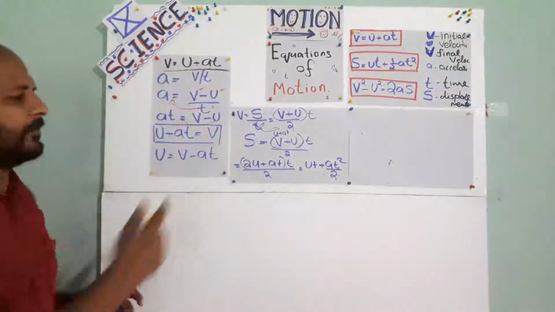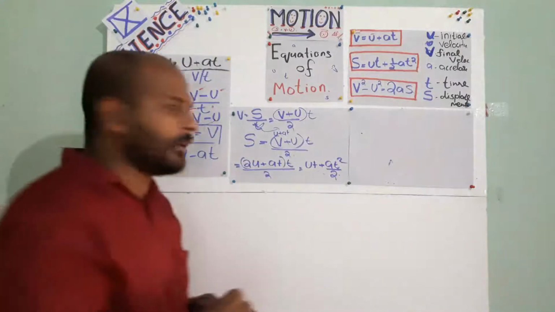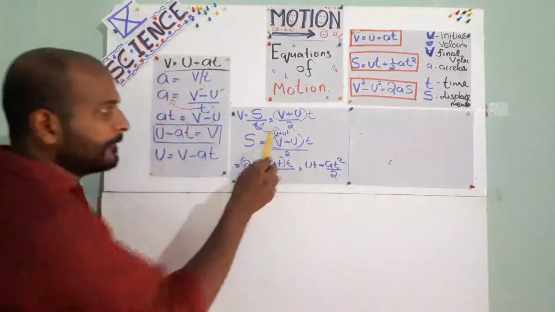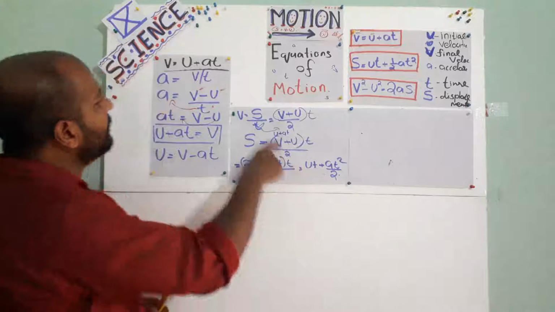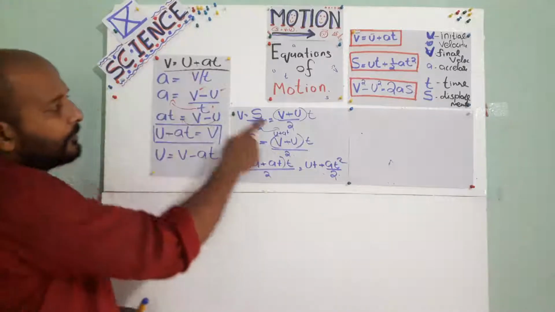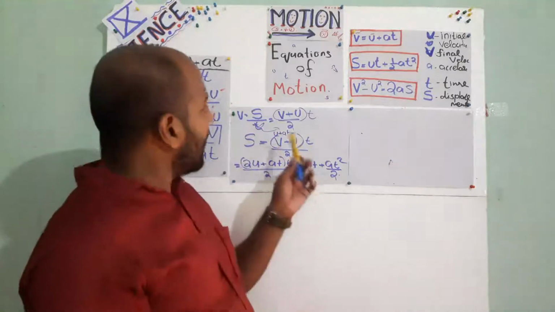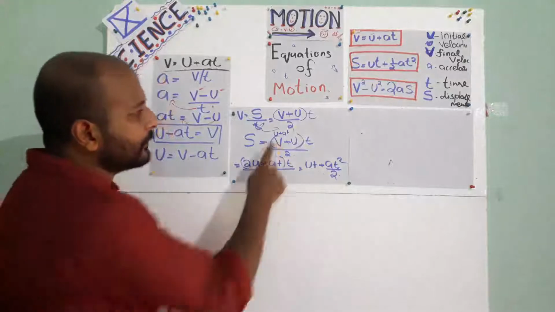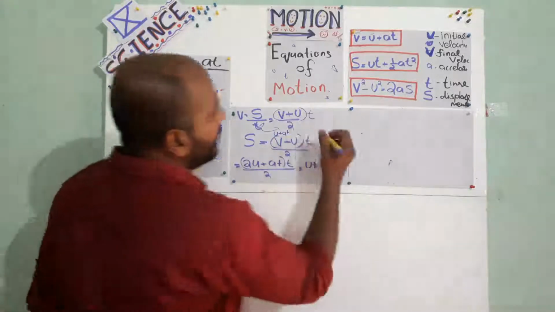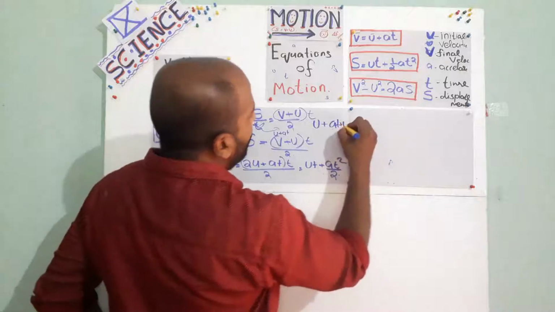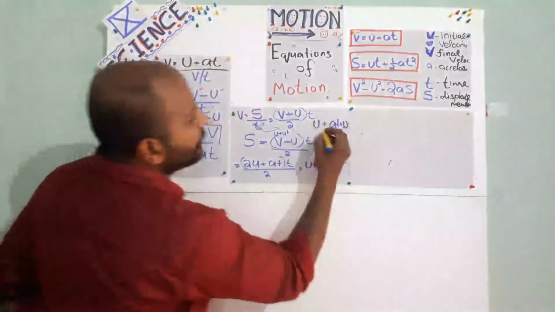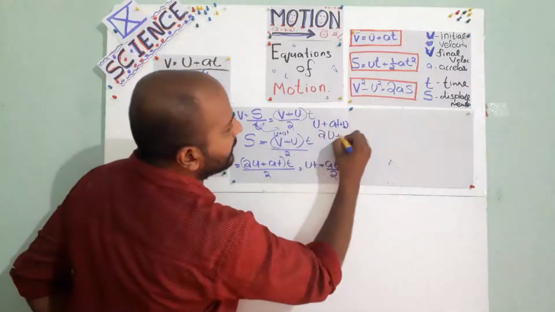So, second equation, how will we get it out? I think you have doubt here. Just substitute v. We already have v as u plus at. Substitute the value of v as u plus at here. So we will get u plus at plus u. See, u plus at plus u, what will we get? u plus u, 2u plus at.